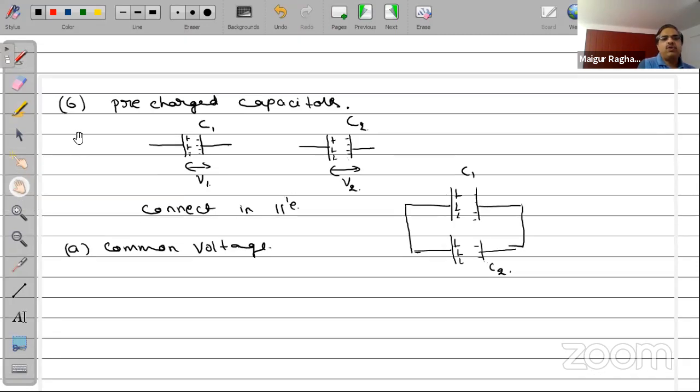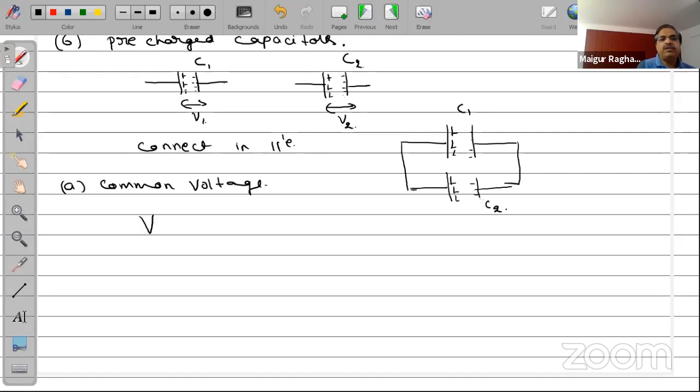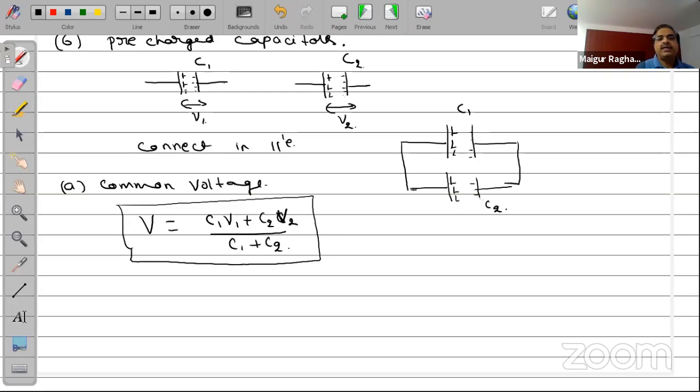The common voltage is given to be (C1 V1 + C2 V2) divided by (C1 + C2). This in fact is called the common voltage attained by the capacitors. Now, some amount of charge will flow from one capacitor to another capacitor. It will flow until both of them have the same voltage.